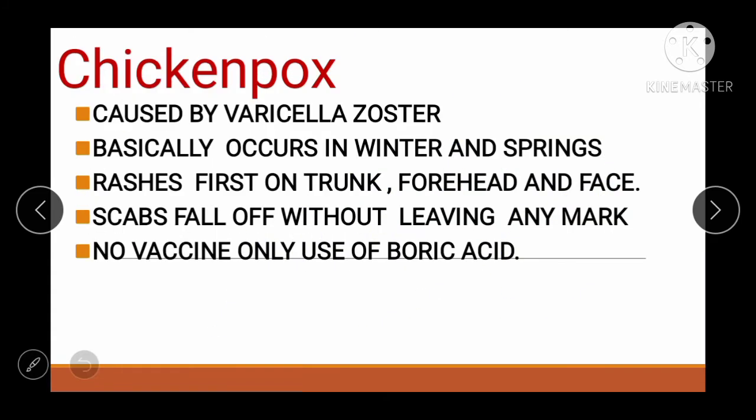Now see, chickenpox. Chickenpox is caused by varicella zoster. It basically occurs in the winter and spring.